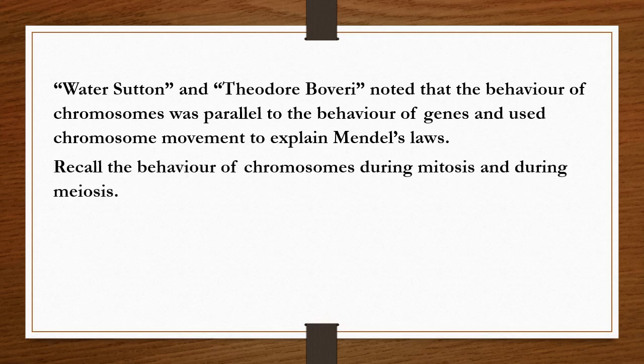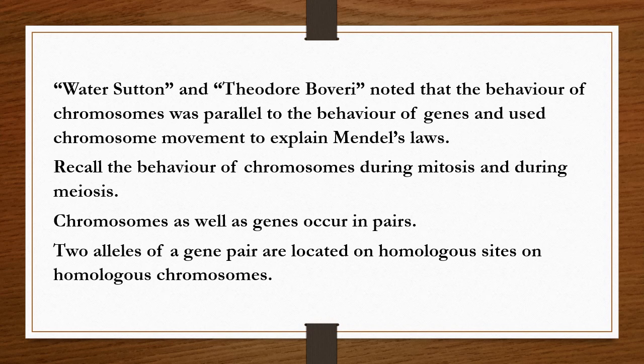So let's recall the behavior of chromosomes during mitosis and meiosis, the concepts of cell division which we studied in first PUC, 10th chapter. Chromosomes as well as genes occur in pairs. Two alleles of a gene pair are located on homologous sites on homologous chromosomes.